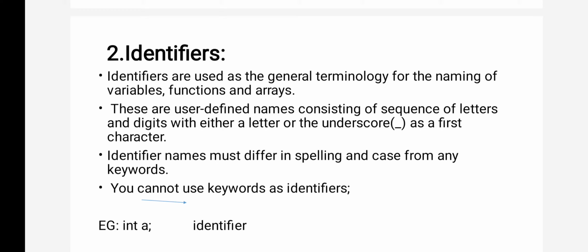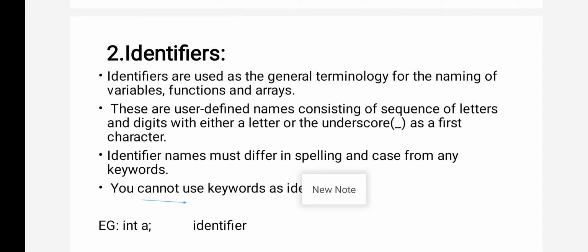Identifier names are different in spelling: names in lowercase letters and names in uppercase letters are different, because C++ is case sensitive. And you cannot use a keyword as an identifier. In the example I have given, int a, a is the identifier and int is a keyword.